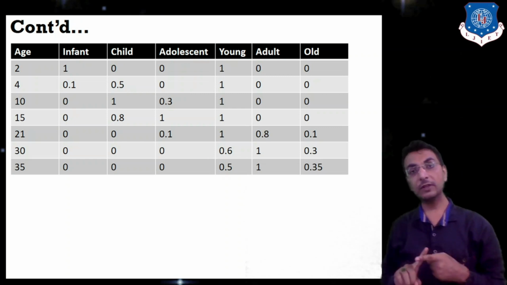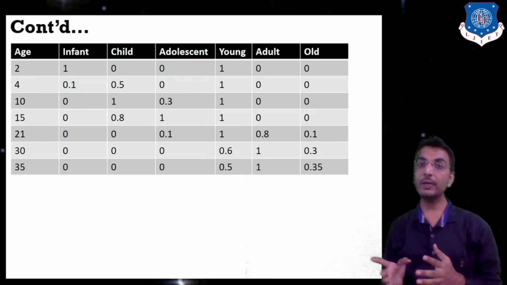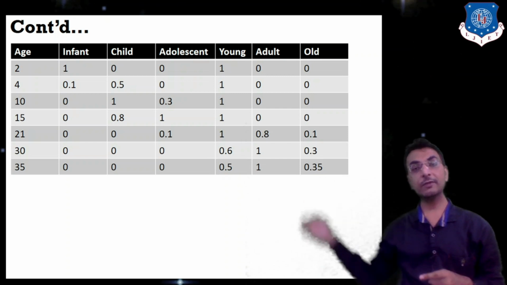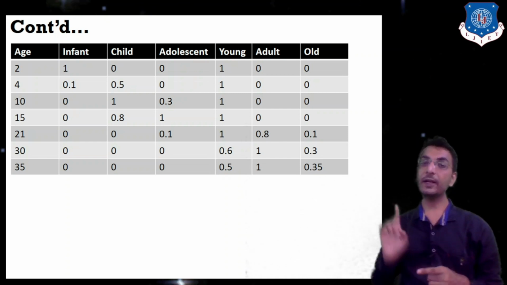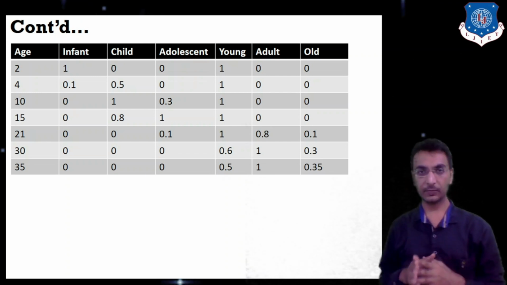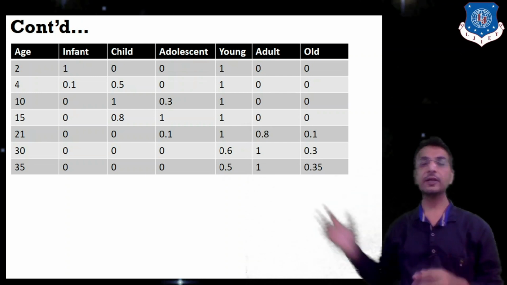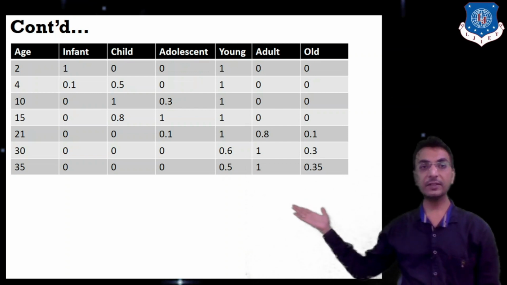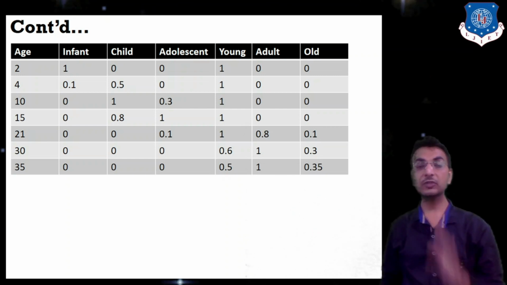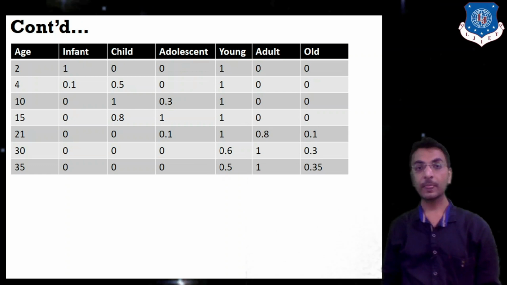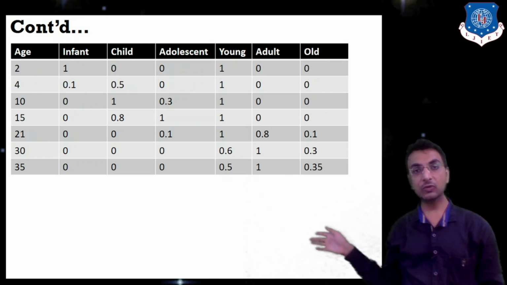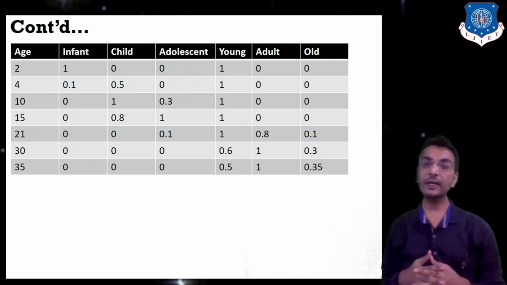So that 1 is not a probability. If probability is 1, then that event is called a certain event. But if membership is 1 and is given to so many events, then we cannot say it is the full and final event. But in case of child, we can say for age 4 it is more appropriate. Likewise, if age is 10, then child is 1, so definitely he is called a child. Adolescent is 0.3 and young is 1. So do we observe that 1 for child is available at so many places? No. So in this case, for age equal to 10, we can opt for the value child.